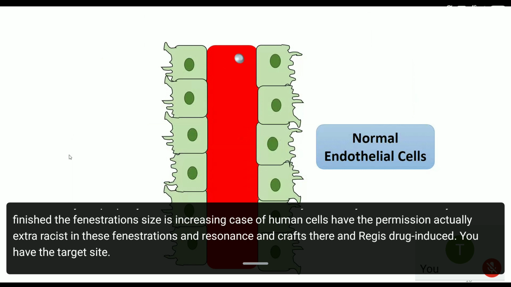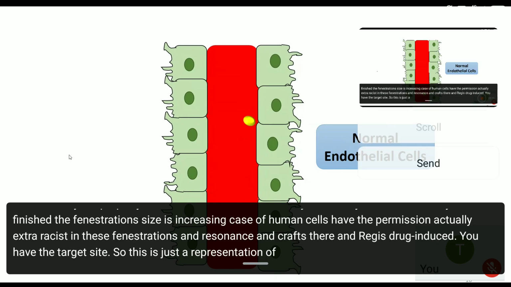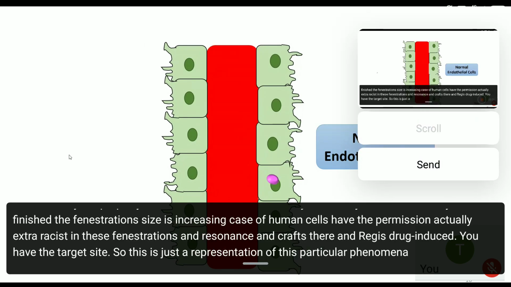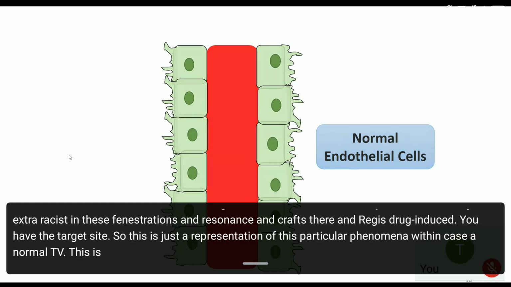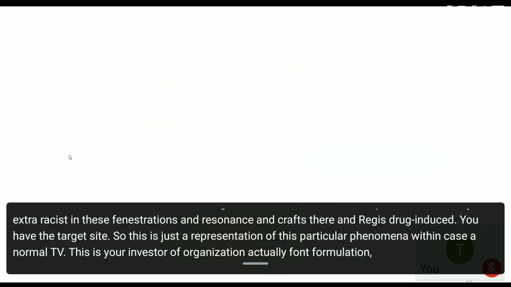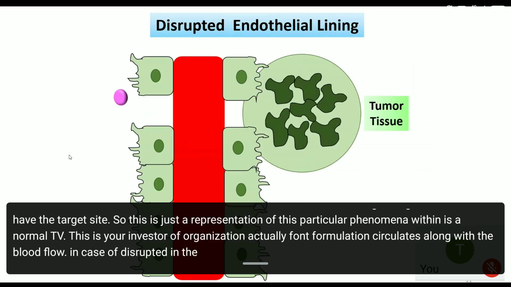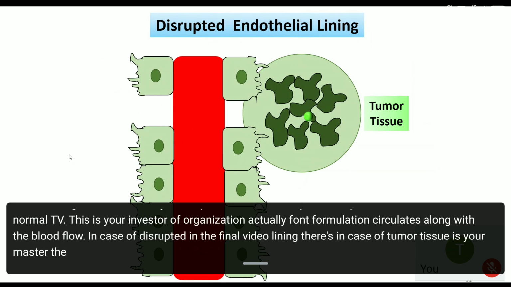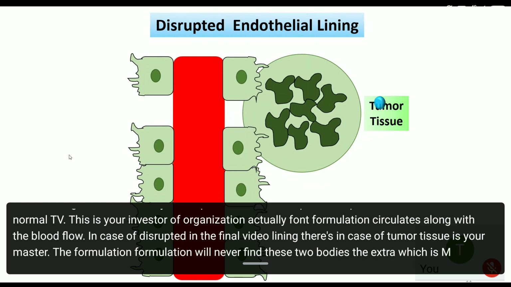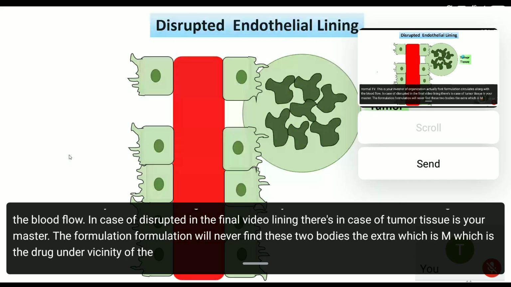So this is just a representation of this particular phenomenon. In the case of normal endothelial cells, when you administer the formulation, it circulates along with the blood flow. In the case of disrupted endothelial lining, that is in tumor tissues, when the formulation finds these tumor tissues, it extravasates and releases the drug in the vicinity of the tumor site.